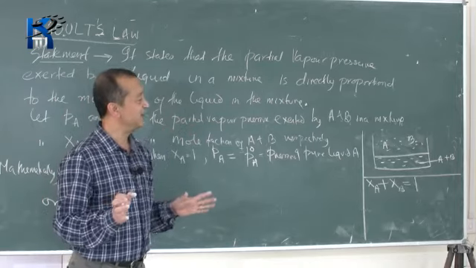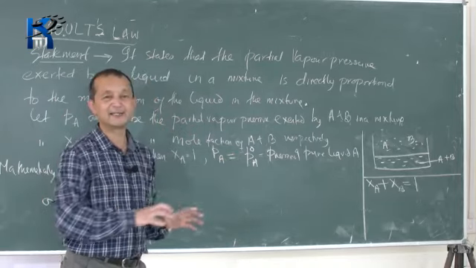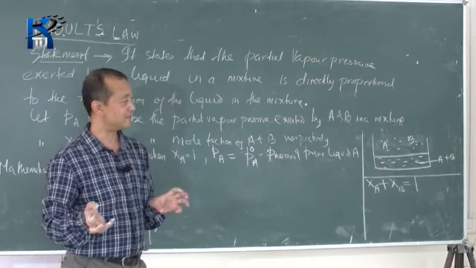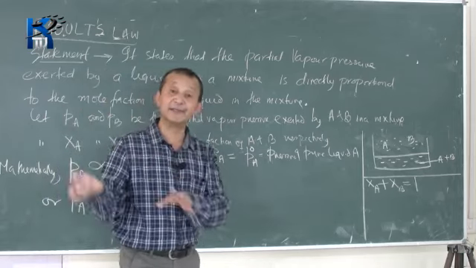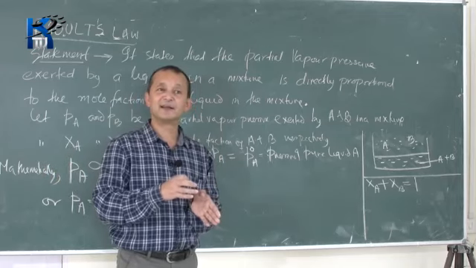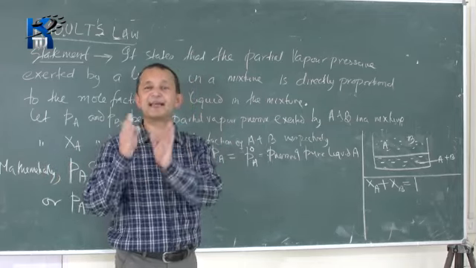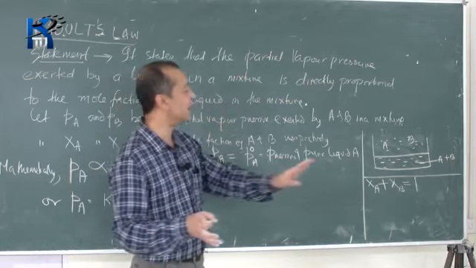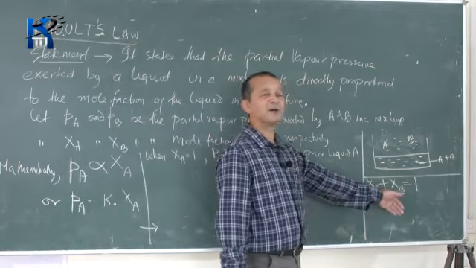In this case we have only two components, A and B. There may be three components, A, B and C. Even then XA plus XB plus XC will be equal to 1. So the sum of the mole fractions in a mixture is always equal to 1.